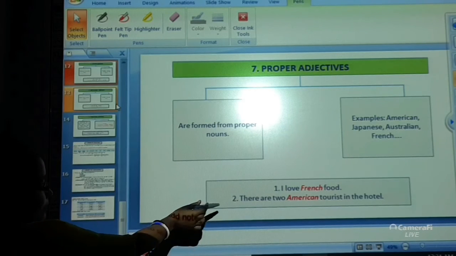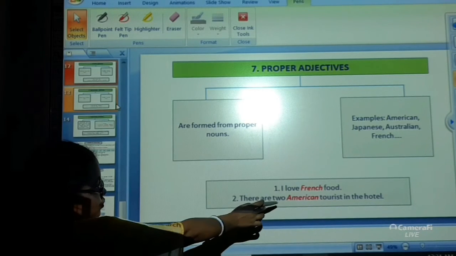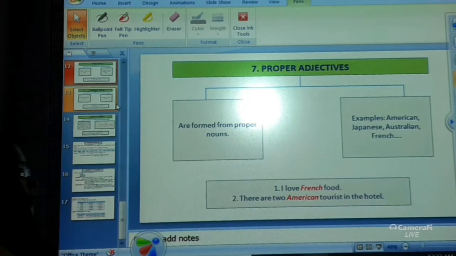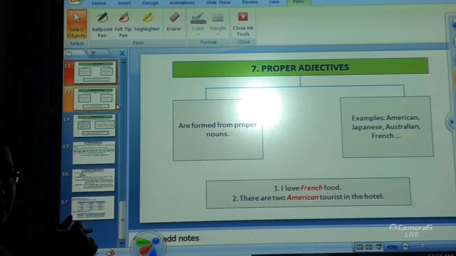For example, the second one, there are 2 American tourists in the hotel. So over here, the word American is coming from the proper noun America. The people who are staying in America are called the Americans. So the word American is coming from the word America, and that's why it is being used in this sentence.